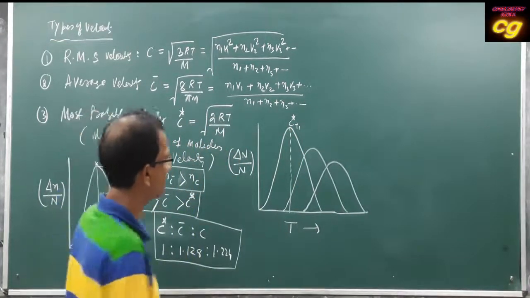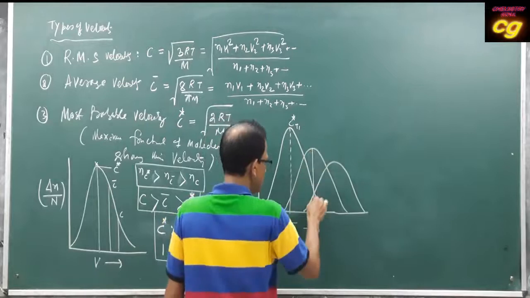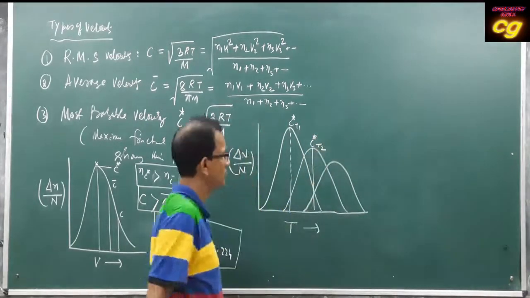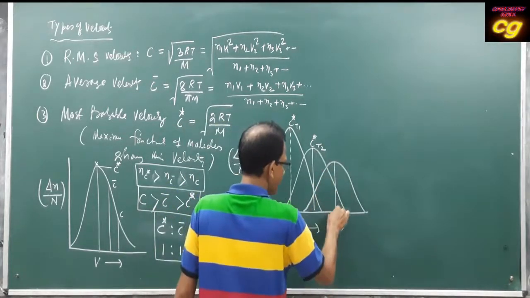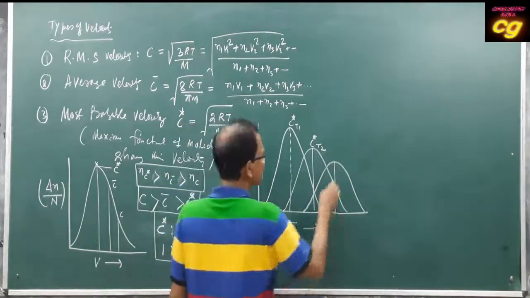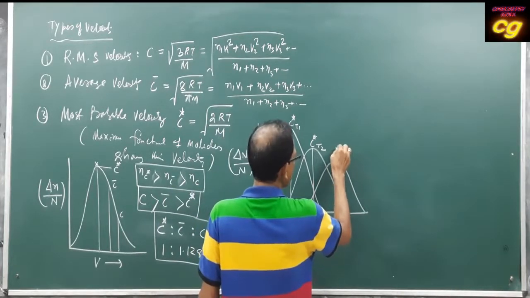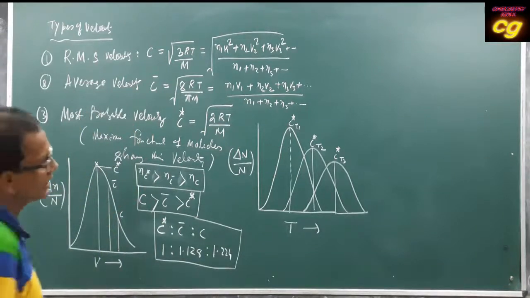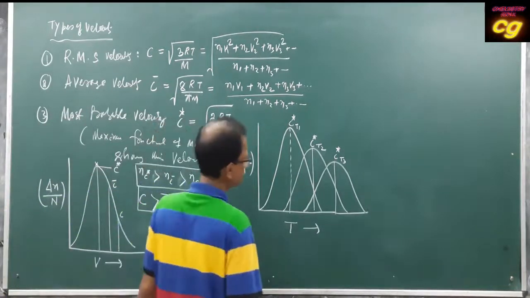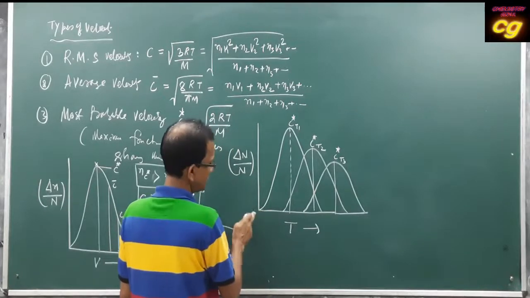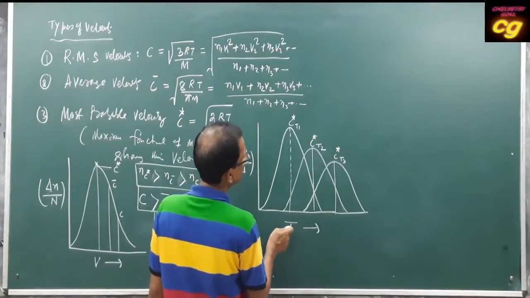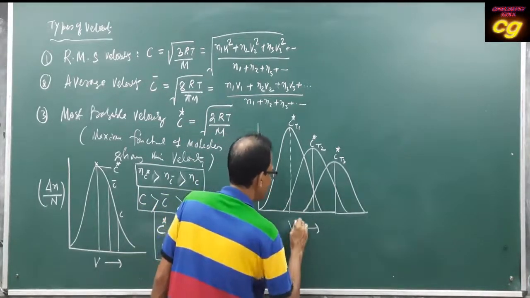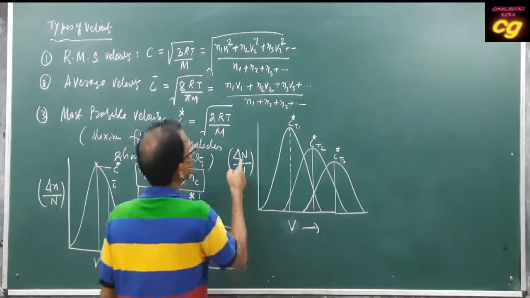Okay, and this is the most probable velocity C star at temperature, let it be T2, and this is another most probable velocity at temperature T3. So if you see the graph, this is the velocity, this is not temperature, this is the velocity. This is the velocity versus dN by N.